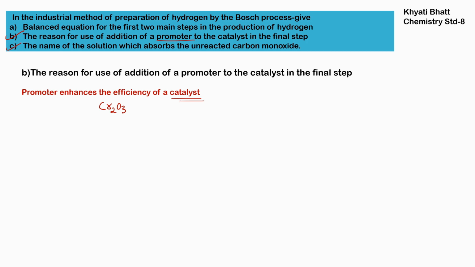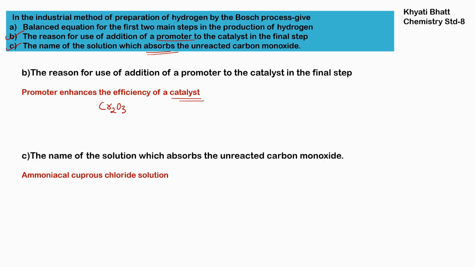Question C. Name the solution which absorbs the unreacted carbon monoxide. We have to remove carbon dioxide and carbon monoxide at the final step to get pure hydrogen gas. To remove carbon monoxide, we are using ammoniacal cuprous chloride solution. Cuprous chloride is CuCl, where the valency of Cu is +1.